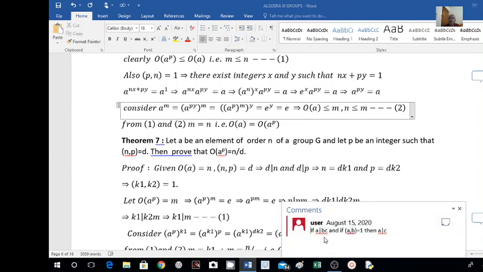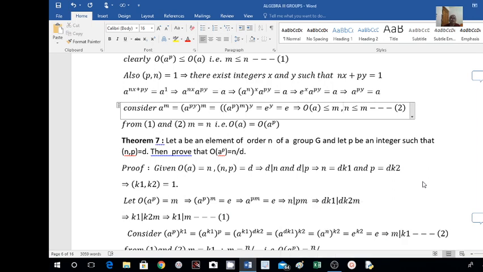Okay, if A divides BC, and if gcd(A, B) equals 1, then A divides C. This is from number theory. Here we have K1 divides K2 into M, as we have gcd(K1, K2) equal to 1. Therefore, K1 must divide the second term here, M. That is, K1 divides M. I will take this as result number 1.